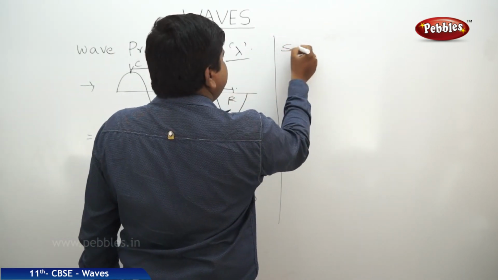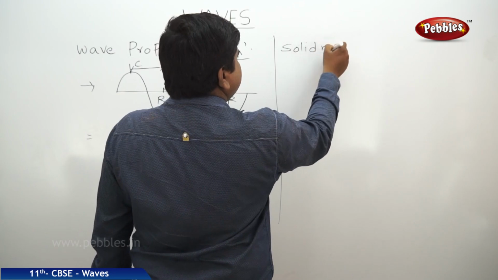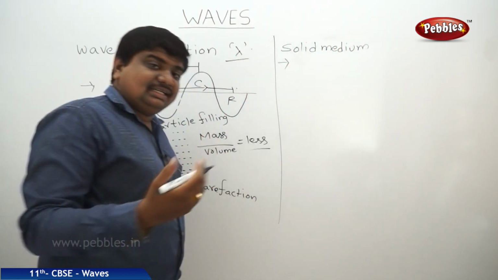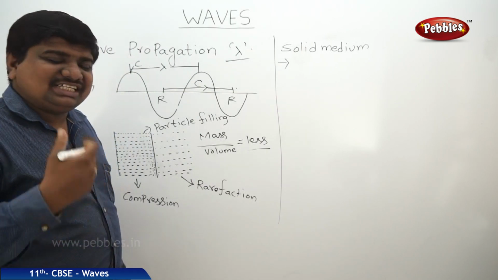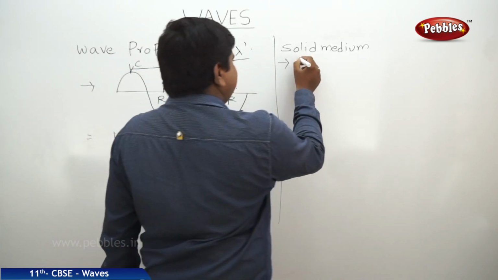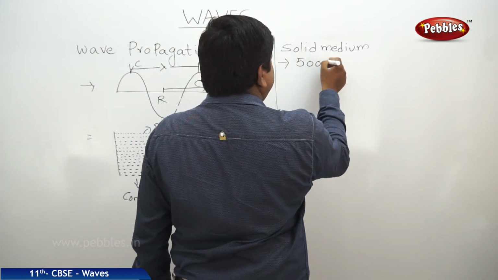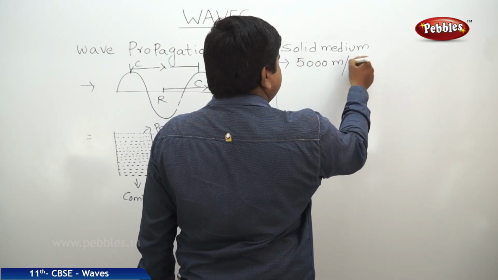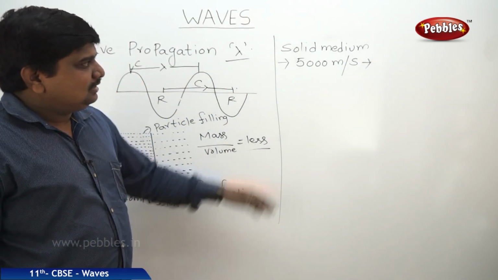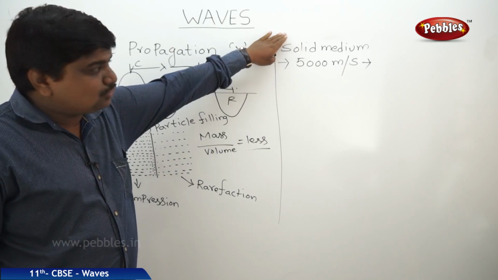But in a solid medium, like metals, metal rods, plastic tubes or metal tubes, the speed of sound is mostly in the order of 5000 meters per second. Best example, if you see any aluminum rod, the solid, that is the best example of a solid medium.